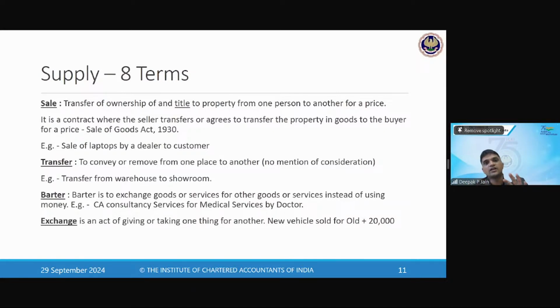Transfer में क्या आएगा? When I'm transferring goods, suppose one big factory is there, it has a head office and it has a branch office. So when the goods are being transferred from the head office to the branch office, we will call it a transfer, because within a company there cannot be a sale. एक ही कंपनी के अंदर सेल नहीं हो सकते हैं, तब वहां पे क्या होगा? ट्रांसफर होगा. So such transfer also is a supply.